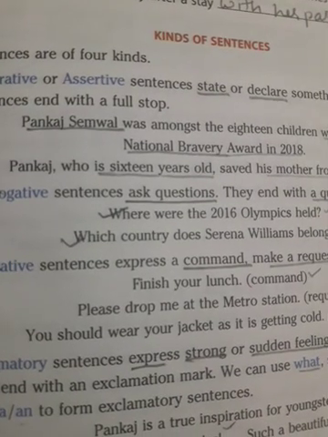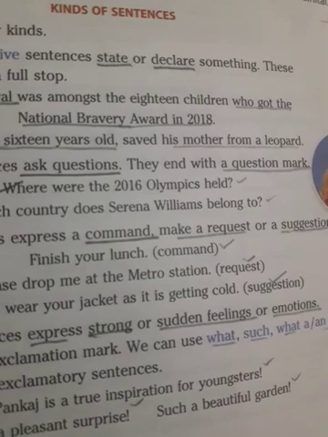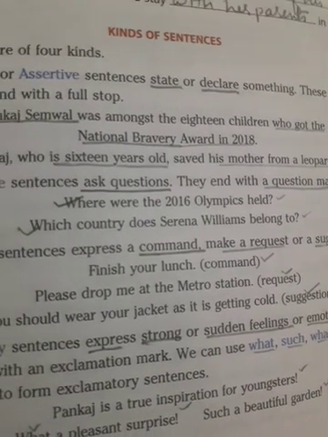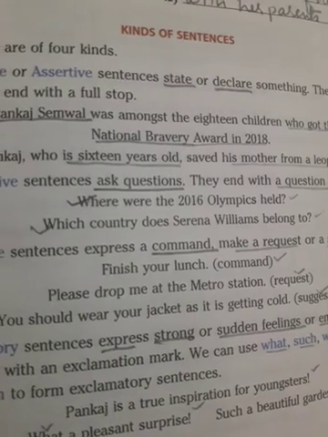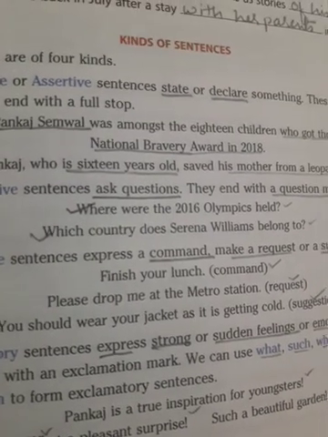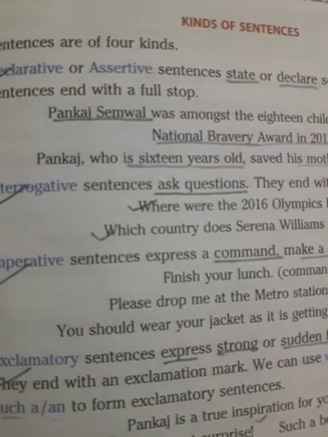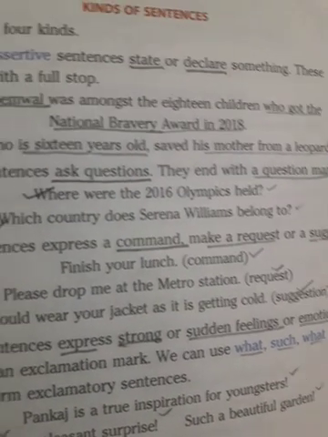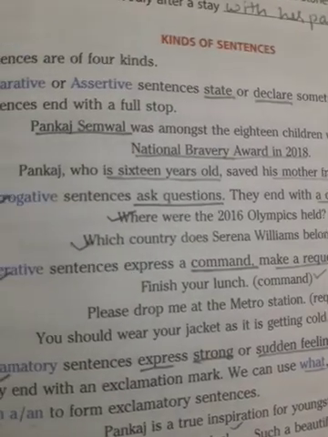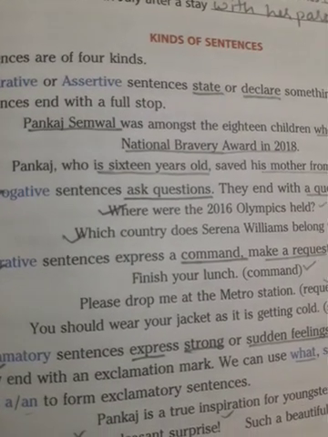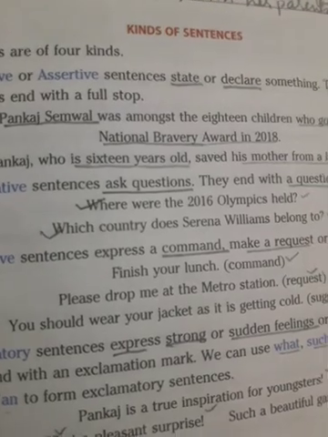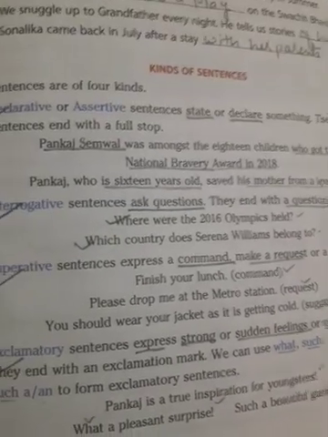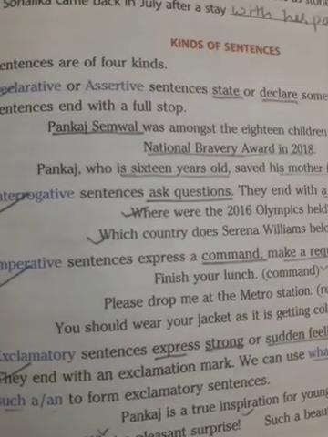It is declaring who got the National Bravery Award in the year 2018. Pankaj, who is 16 years old, saved his mother from a leopard. In the second sentence, it is declaring what? Pankaj, the boy who is just 16 years old, saved his mother from a leopard. You will understand more when we do the sentences of this.